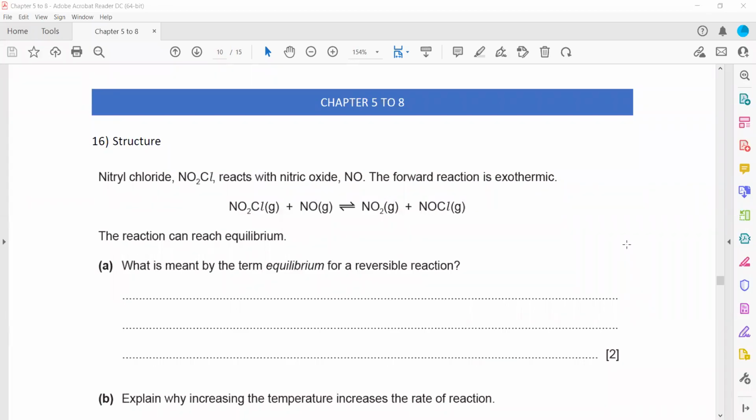Question 16 is related to reversible reactions. Reversible reaction means the reaction in which the reactant can form a product and the product can form back the reactant, we call reversible. What is the meaning of the term equilibrium? Again, it's a 2-mark definition, and whenever you have to define a term, better learn the standard definition. That the term equilibrium means when the rate of the forward, don't say that the amount of reactant